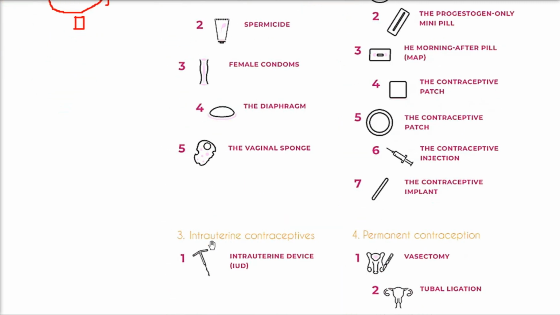There is a third thing which is called intrauterine contraceptives. It is placed inside the uterus so that the combination of male and female products cannot take place and create an embryo. Permanent contraception: vasectomy, that is nasbandi.